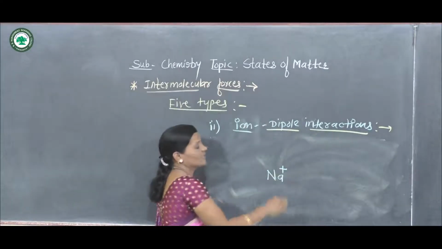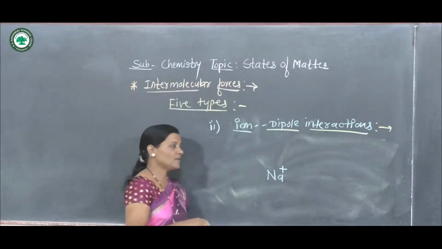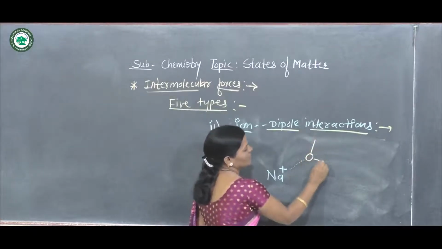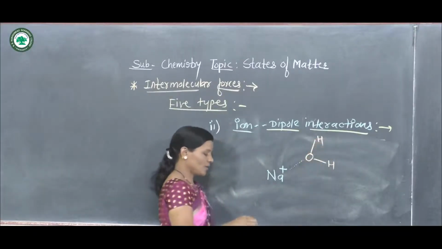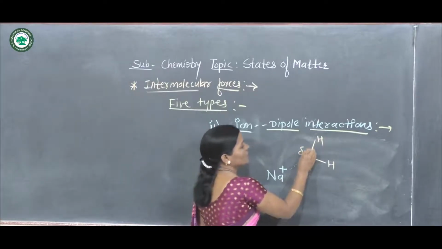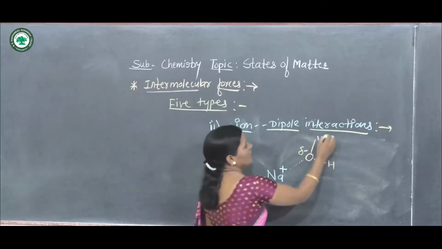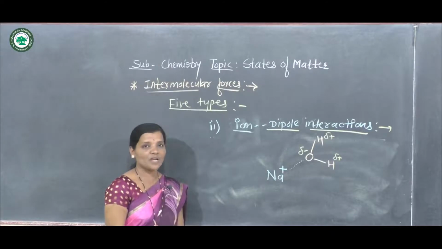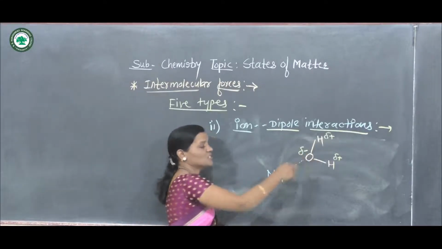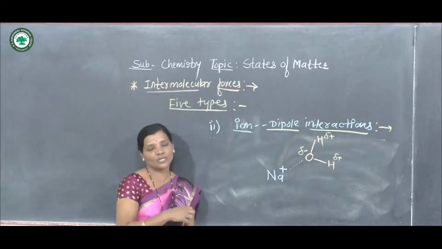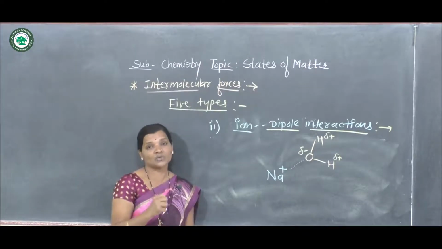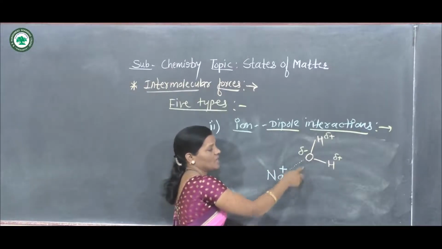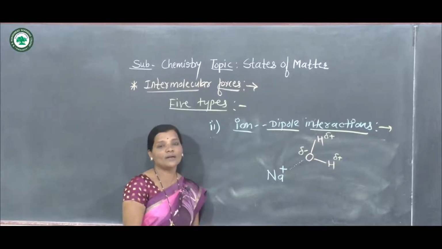The Na plus ion is present at the central position, and interaction takes place between it and the negative oxygen, that means the negative dipole, because partial negative charge forms on oxygen and partial positive charge forms on the hydrogen atom. Within this water molecule oxygen is more electronegative than hydrogen, so electrons are pulled more towards the oxygen atom, giving a negative dipole. And there is interaction between this Na plus ion and the negative dipole of the polar molecule.